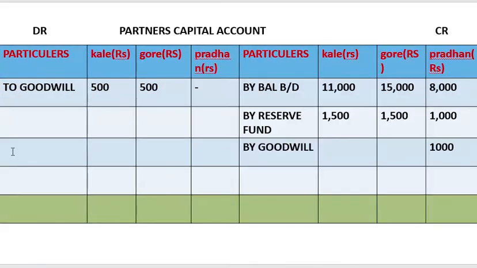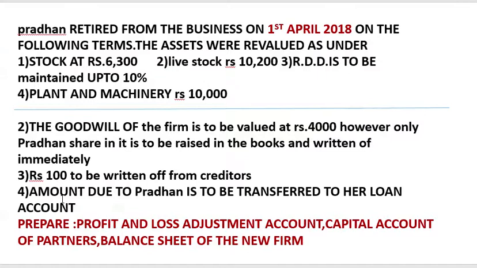So here we'll write to profit and loss adjustment account. How much? 450, 450 and 300.